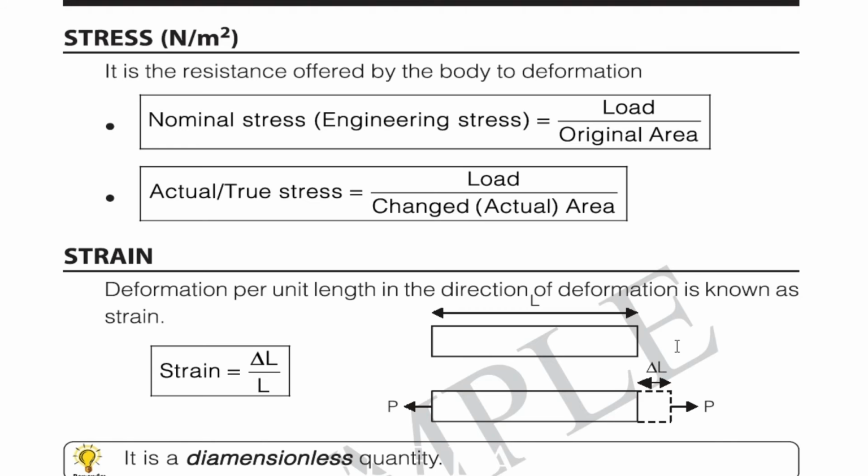Then strain. The deformation per unit length in the direction of deformation is known as strain. This comes under longitudinal strain and lateral strain. Strain is equal to delta L, the change in length, divided by the original length. Strain is a dimensionless quantity, but stress is measured in kilonewton per meter square. The load is measured in kilonewtons and the area in meter square, so the unit is kilonewton per meter square.